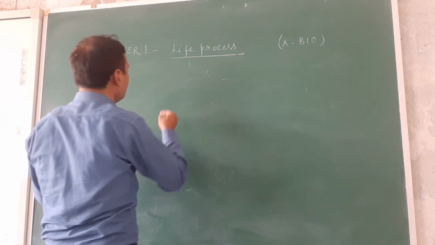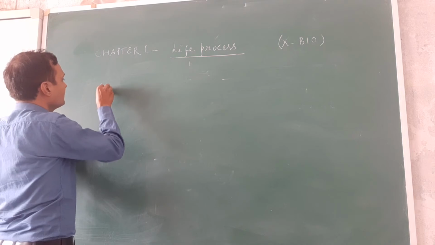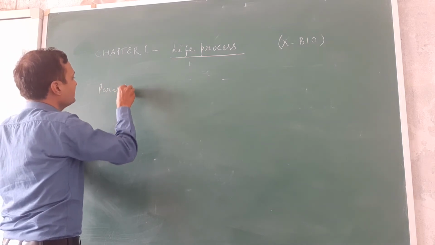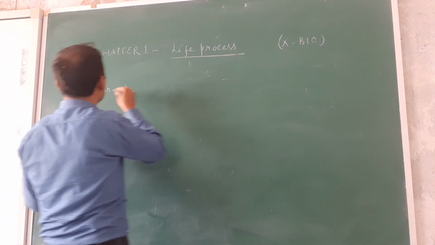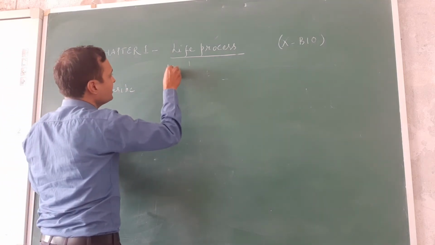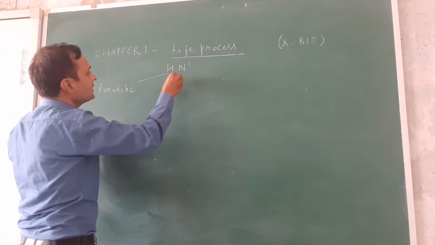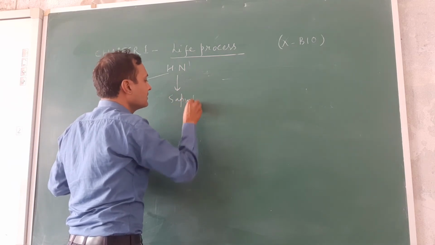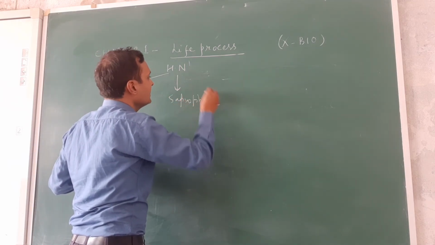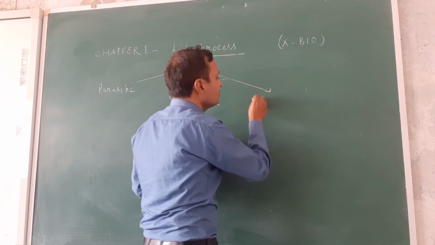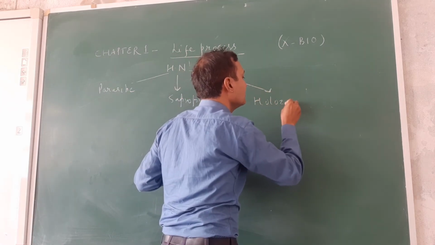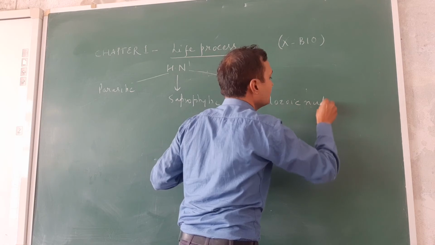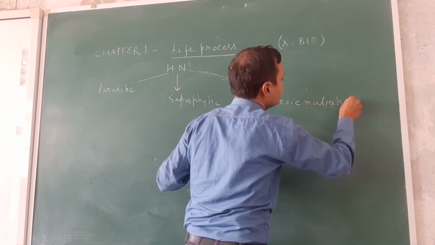Heterotrophic nutrition is further classified into 3 types. First one is parasitic nutrition, second one is saprophytic nutrition, and third one is holozoic nutrition. So let us see the definition of each.